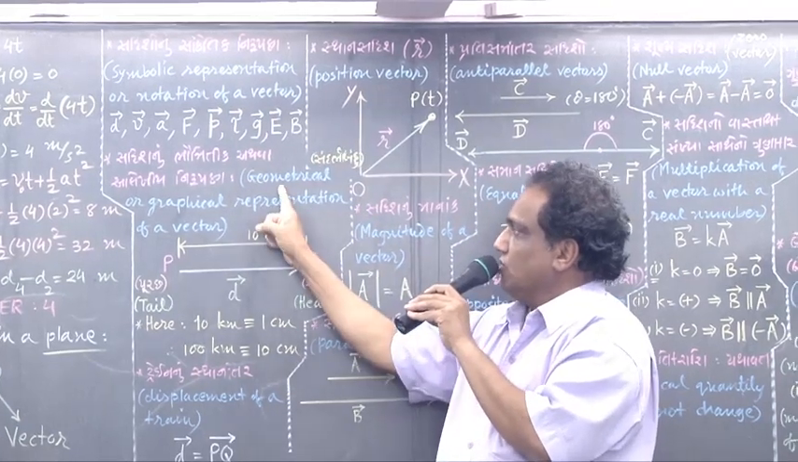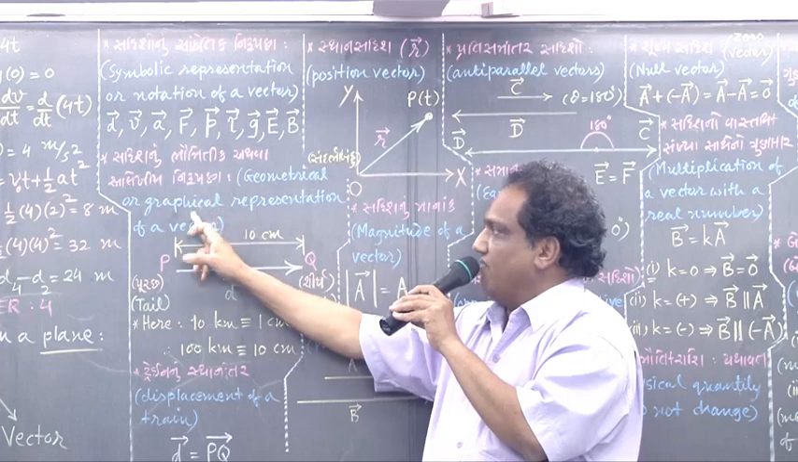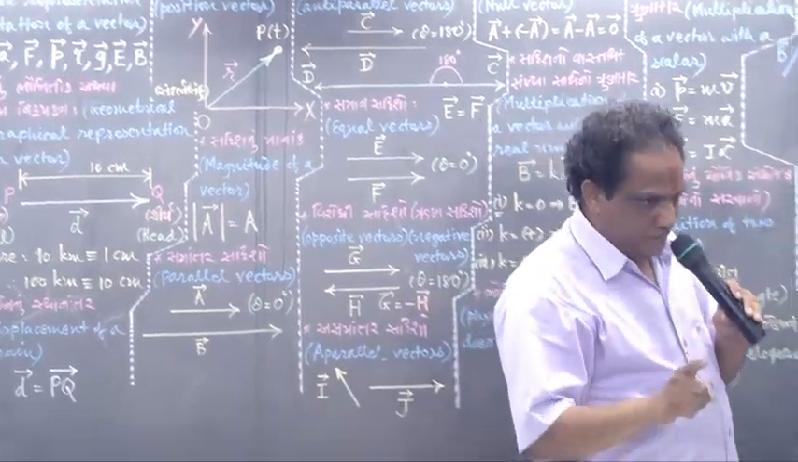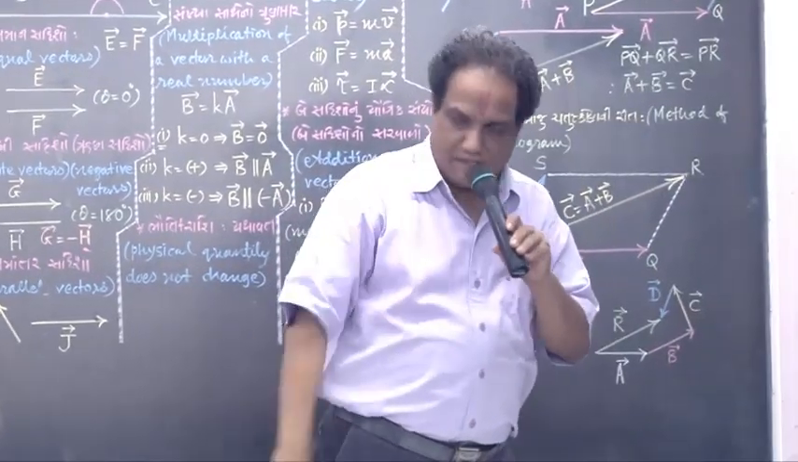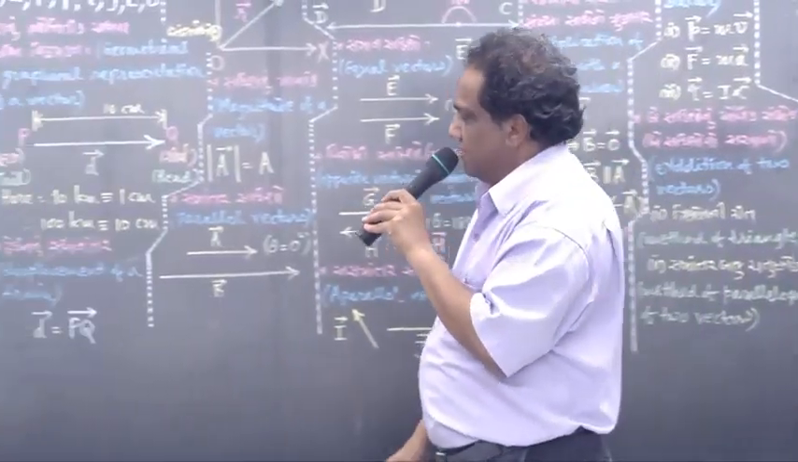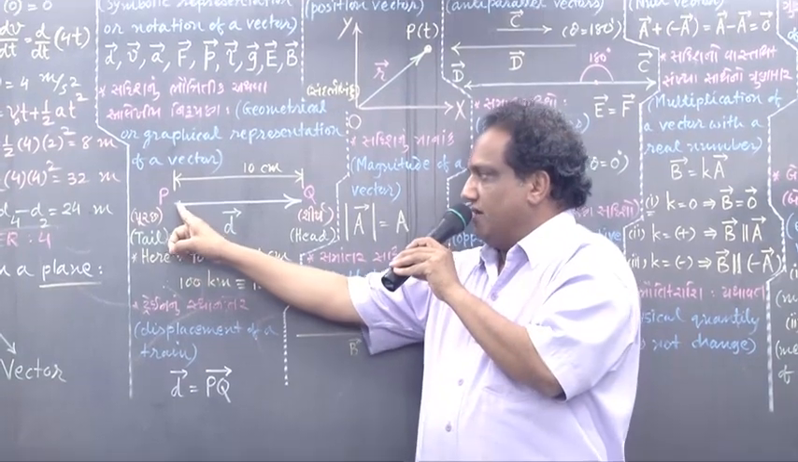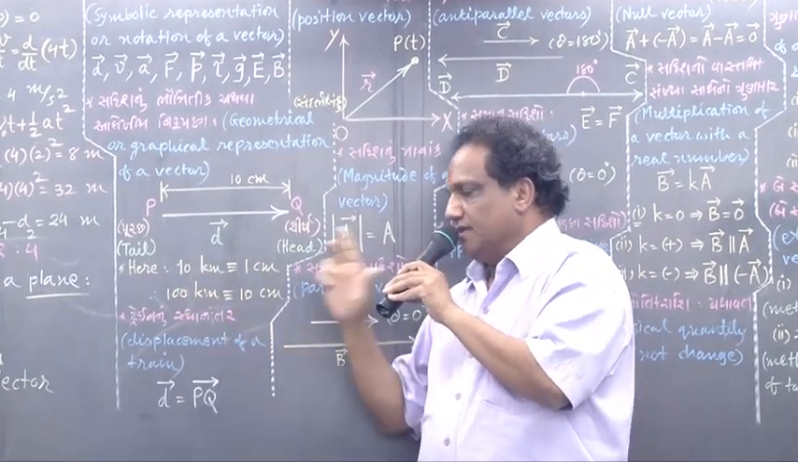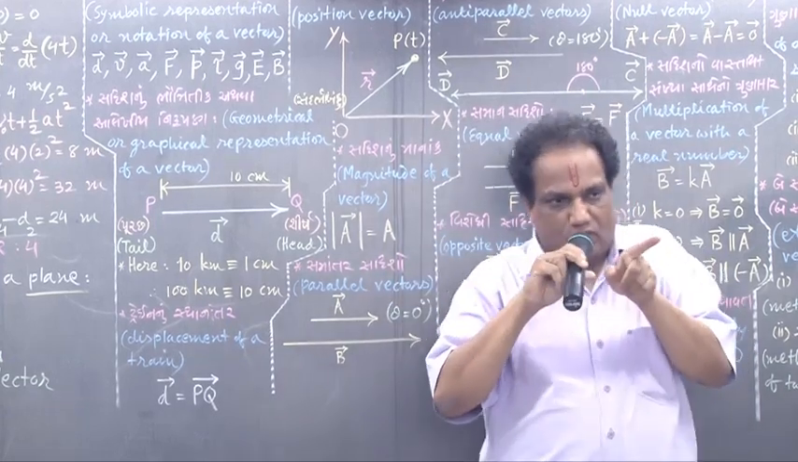Now we go for geometrical or graphical representation. Geometrical or graphical representation of a vector. Consider some example. Suppose a particular train travels by 100 km towards the east.